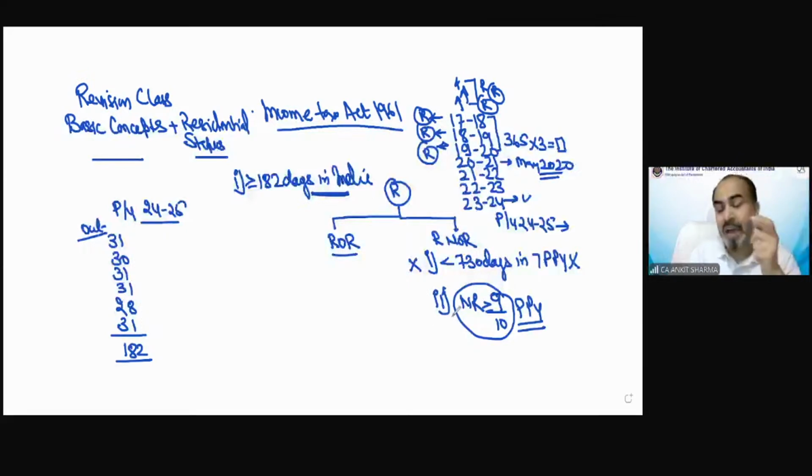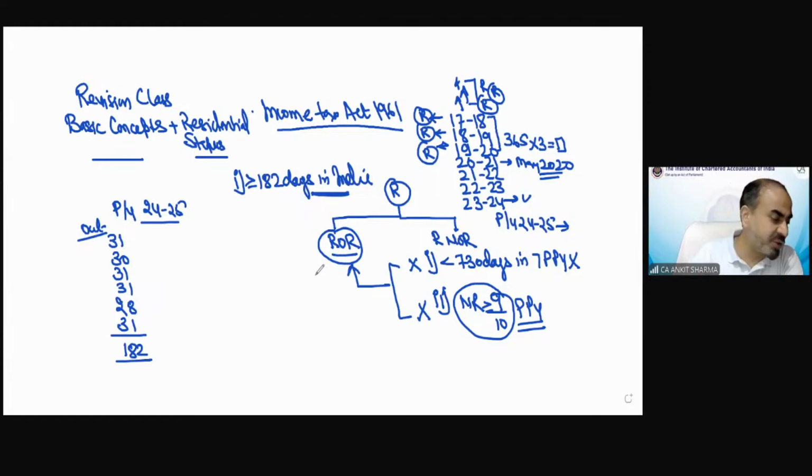Again, I have explained this in the basic concept chapter. If somebody is going to be resident for at least 2 years, then this condition could not be fulfilled anyhow. So she is not fulfilling condition 1, nor is she fulfilling condition number 2. So she would be a resident and ordinary resident in India. I hope till now it's clear.